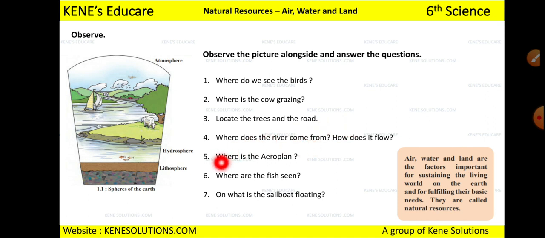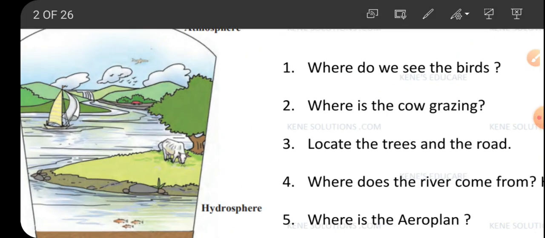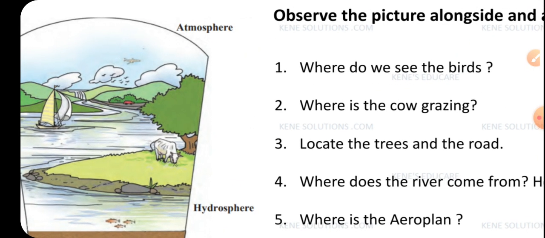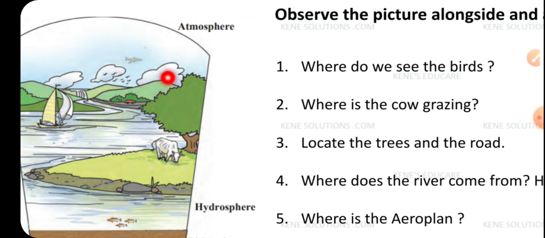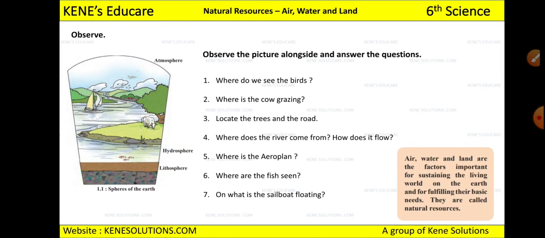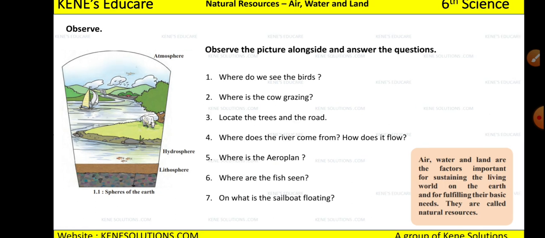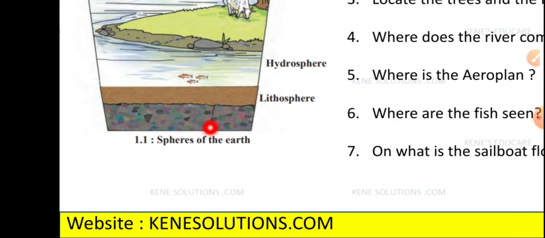Okay, now where is the aeroplane? Can you see the aeroplane in this picture? I'll zoom in. See, here is the aeroplane, right? So in which sphere are you seeing the aeroplane? It is in the atmosphere, right? So the aeroplane is in the atmosphere. And where are the fish seen? Can you see the fish? The fish is in water.